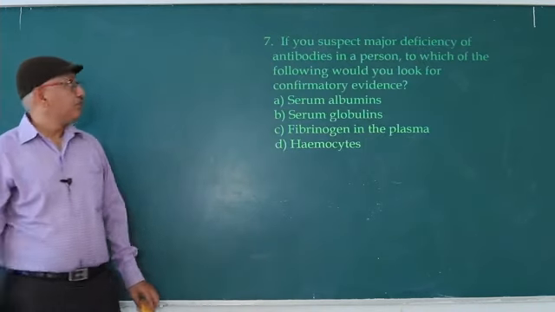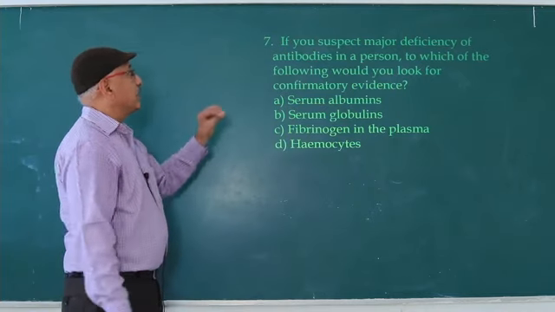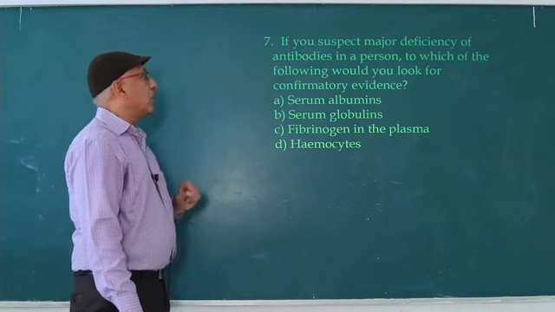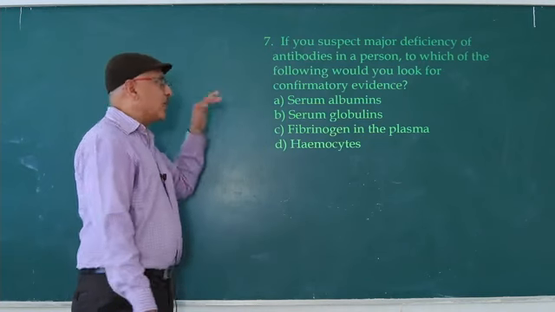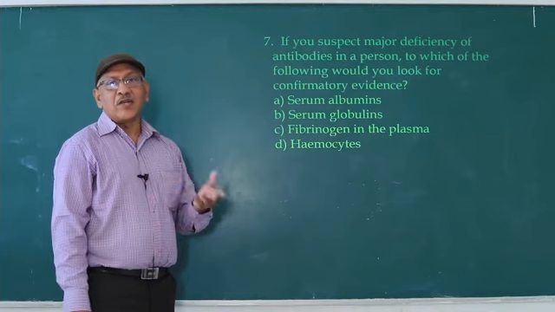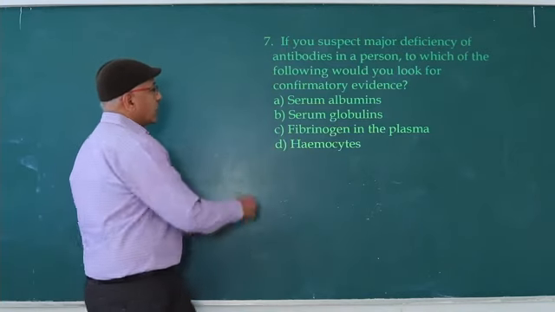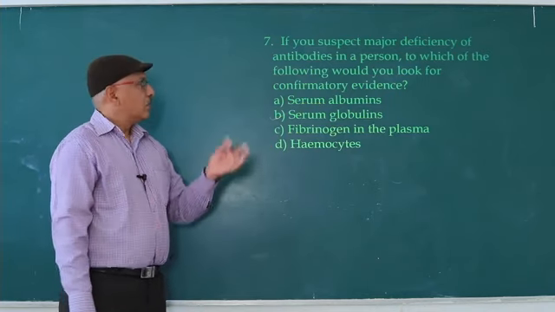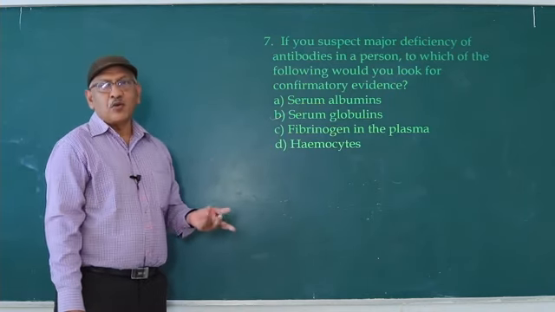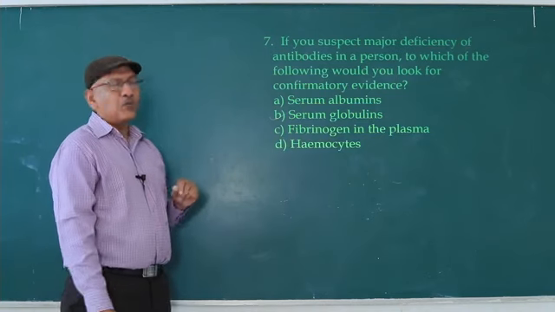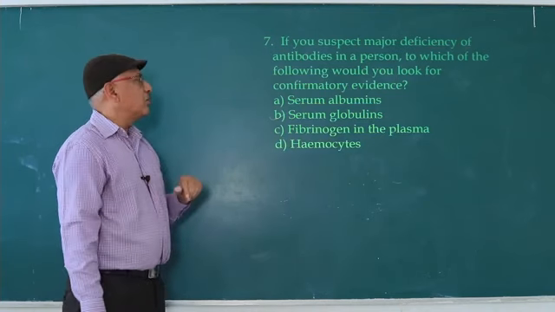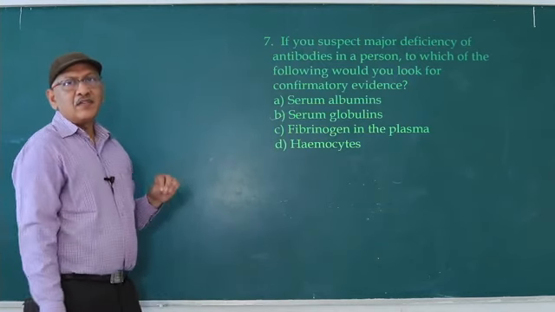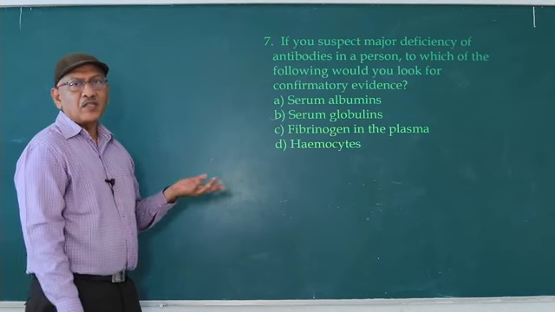Next question. If you suspect major deficiency of antibodies in a person, to which of the following would you look for confirmatory evidence? How can you confirm in that person antibodies are very low? So that is serum globulins, the globulins present in the blood. So alpha, beta, gamma globulins. Gamma globulins are antibodies. So by counting the serum globulin, they came to know whether the antibodies are deficient or sufficient number of antibodies are present in the body.